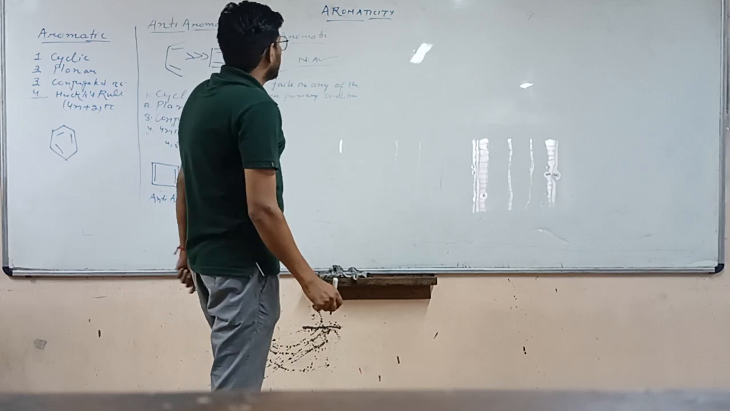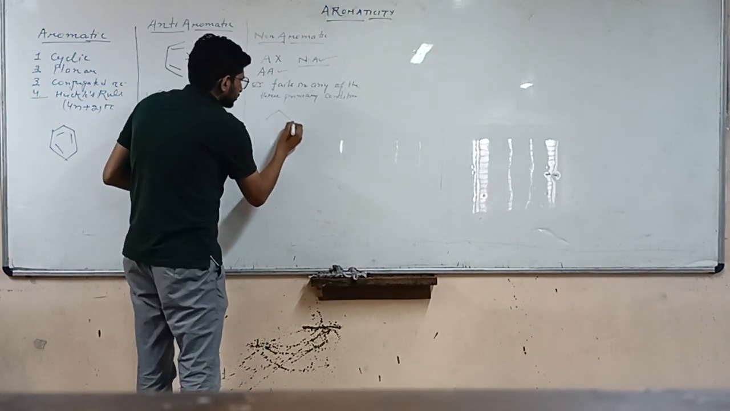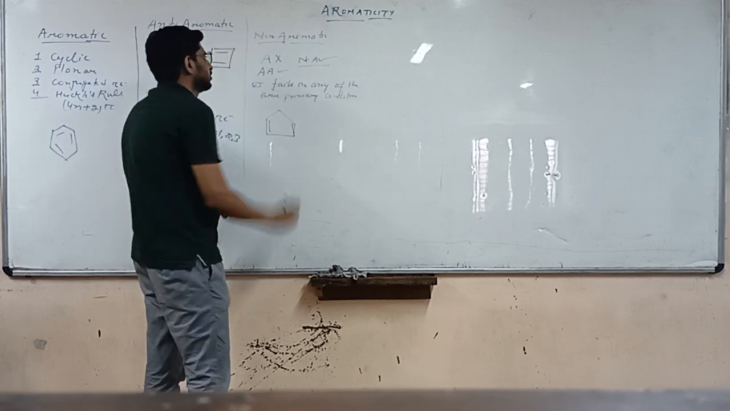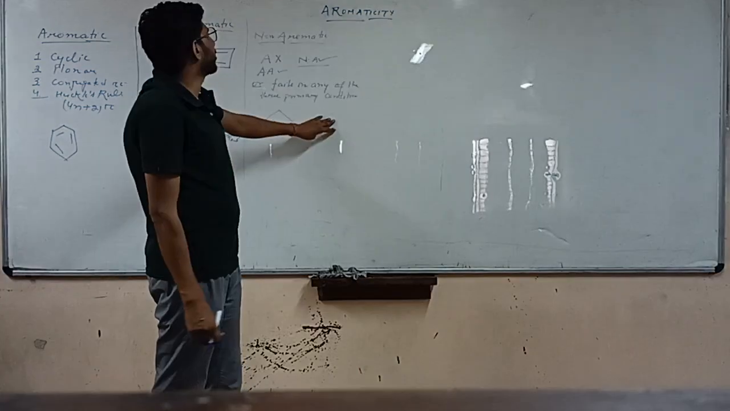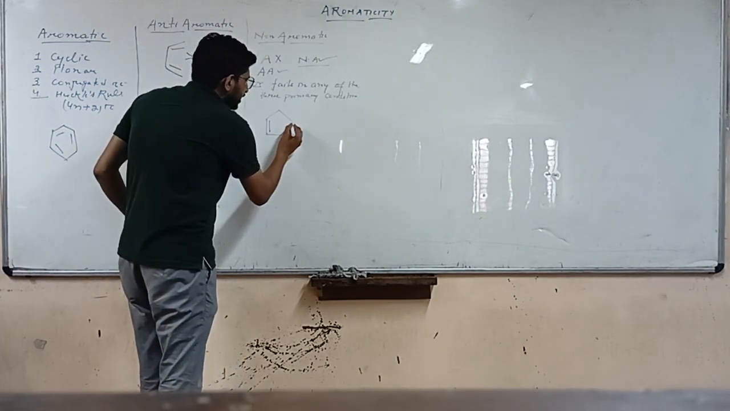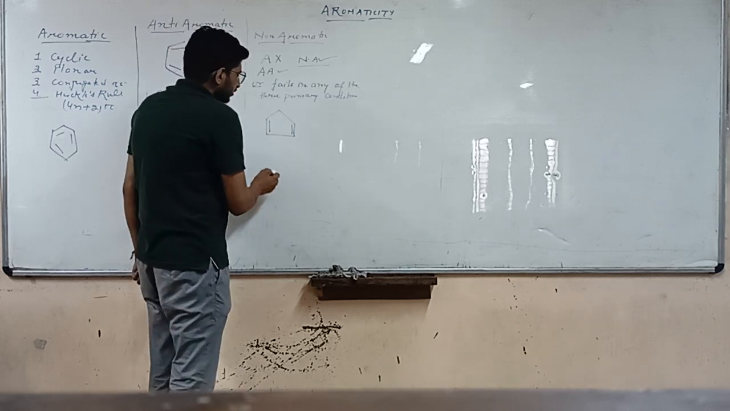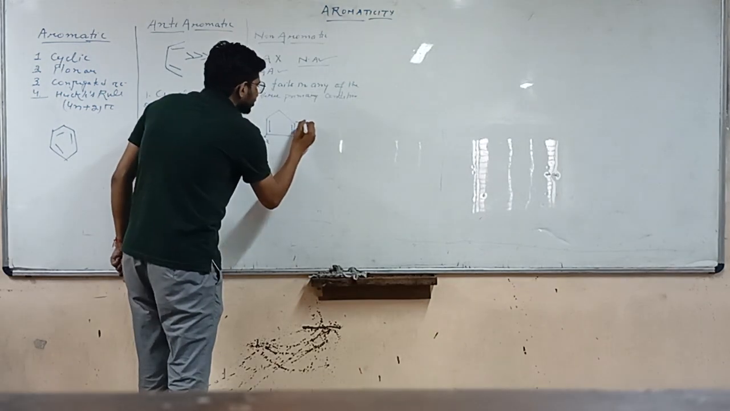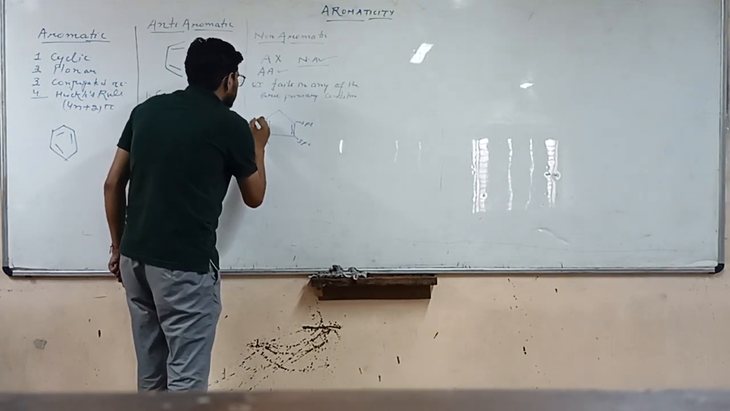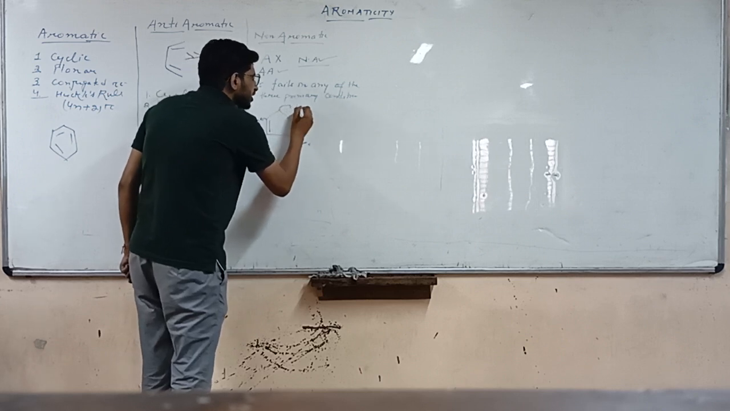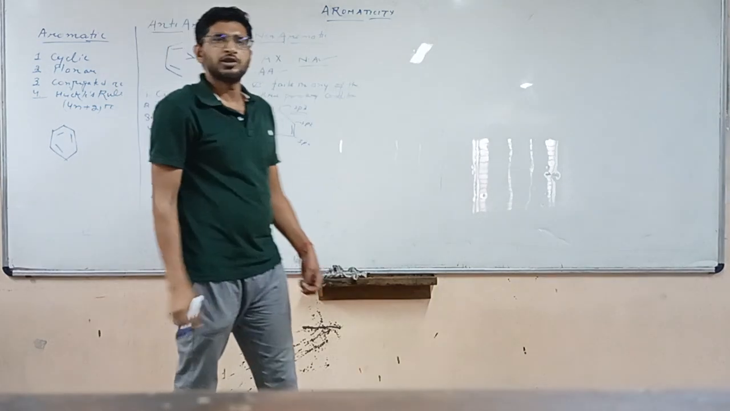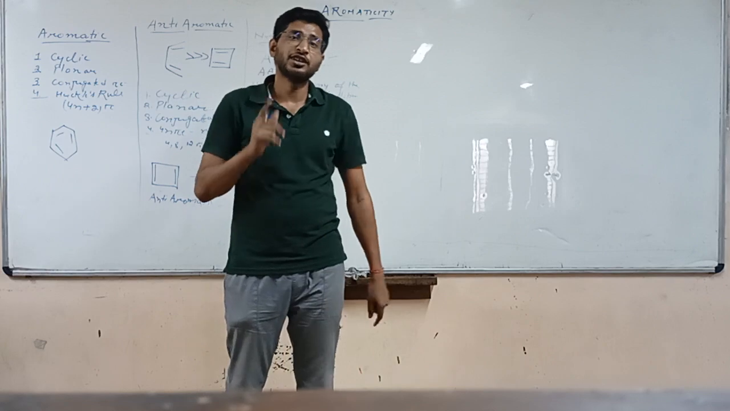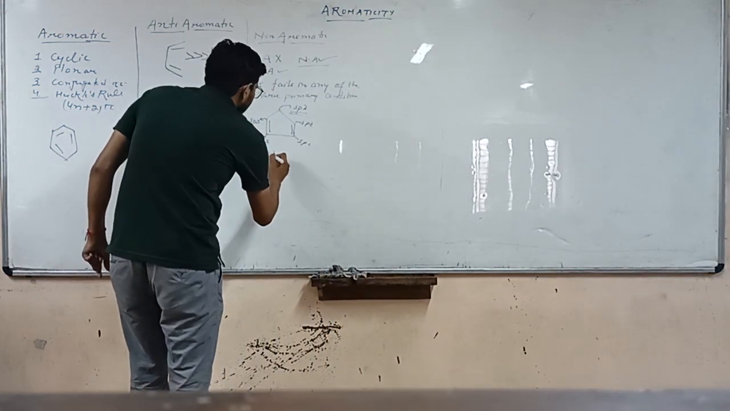Let's take an example. We take a 5-membered ring having 2 double bonds. So let's check what this compound will be. It is cyclic, as you can see. Is it planar? This carbon will be sp2, sp2, sp2, sp2, and this carbon will be sp3. So this compound will be non-planar. It fails in one of the first three primary conditions. So this compound will be non-aromatic.